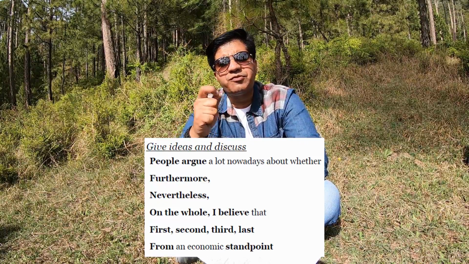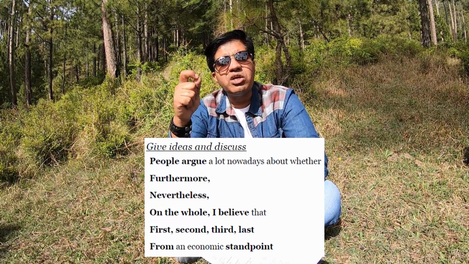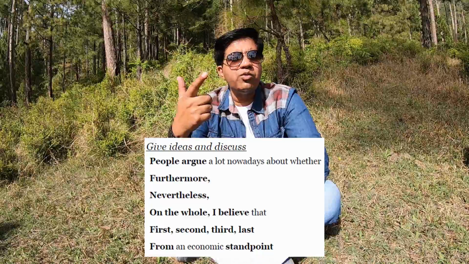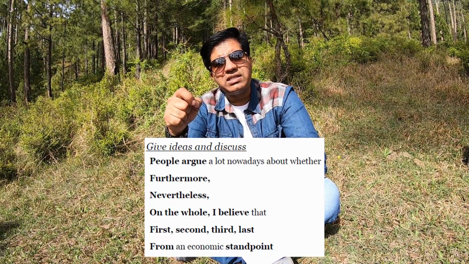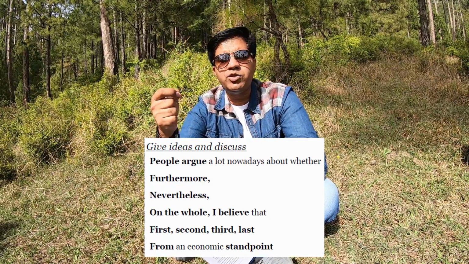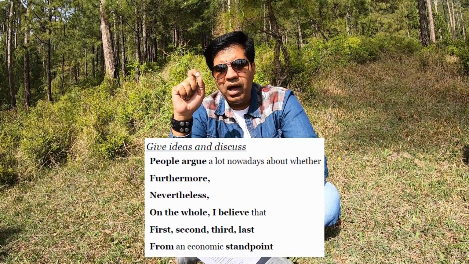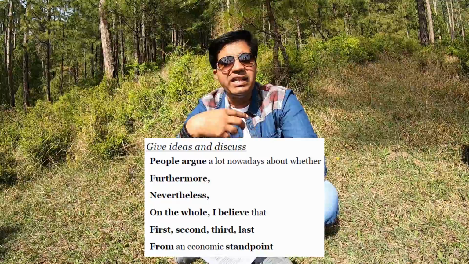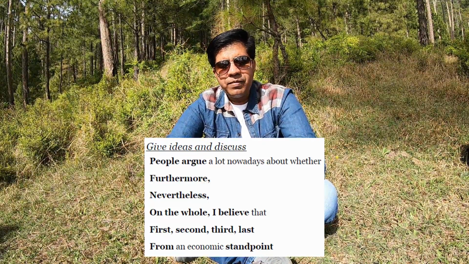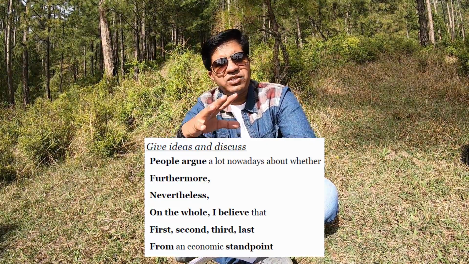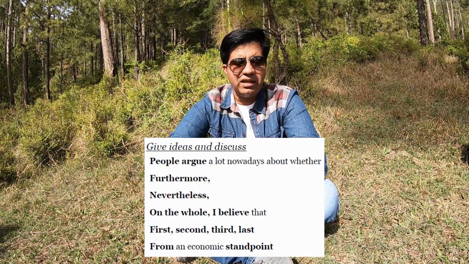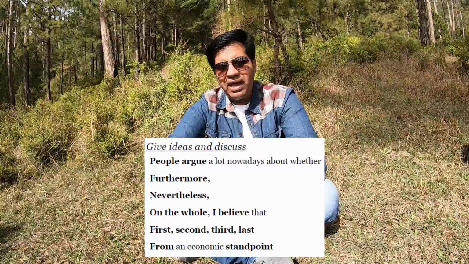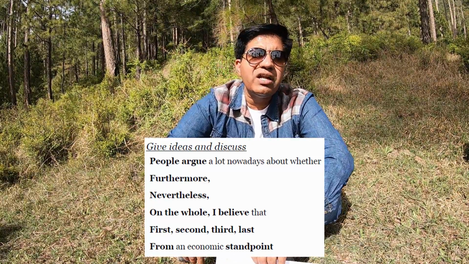You can use this phrase when you are giving your opinion. For example, you got an opinion essay, or at the end of a discussion essay, in the conclusion, you want to give your opinion. You can write, on the whole, comma, I believe that, and then whatever you believe. Then you can use words like first or firstly, second or secondly, third or thirdly, and lastly in the last paragraph. From an economic standpoint, now there are different standpoints.